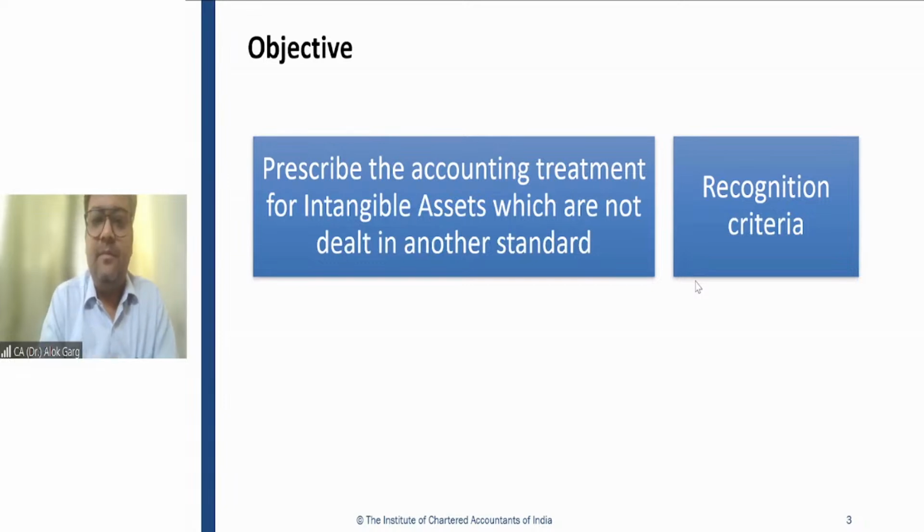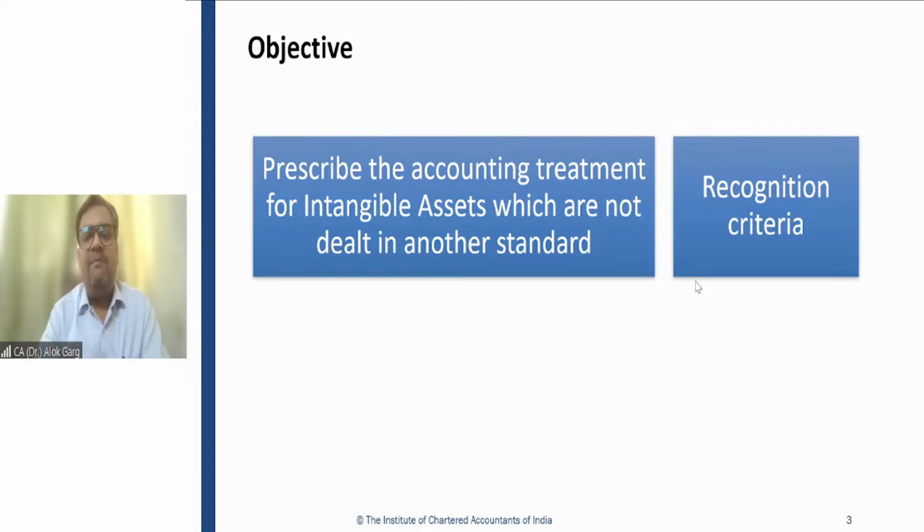Right? Tanisha is asking, sir, can the license fee paid in advance be an intangible asset? Tanisha, license fee paid in advance is like a capital advance, and capital advance is not an intangible asset, right? Because if you have given the capital advance, until and unless the asset comes to you, you will not be able to utilize it. You will not be able to get the future economic benefit out of that asset. So license fee paid in advance is not an intangible asset, but license is an intangible asset.